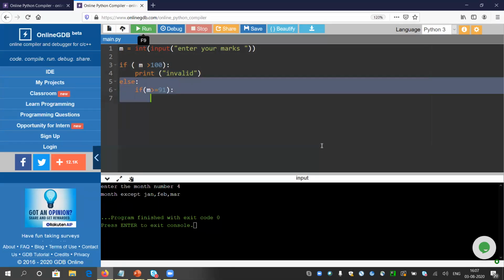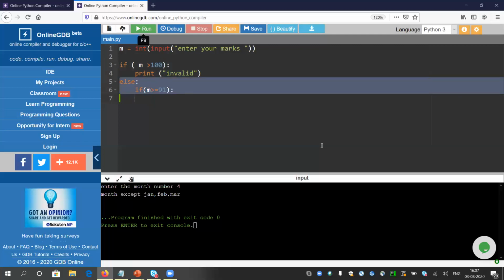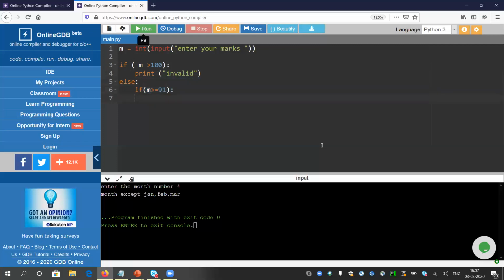Listen carefully once again. This is the most important line of this video. All the numbers less than or equal to 100 will come into this else block. So now I am just checking, out of those numbers, which numbers are greater than or equal to 91, so that I will get the range of 91 to 100. So print grade A. Sorry, I have to give quotes, grade A.